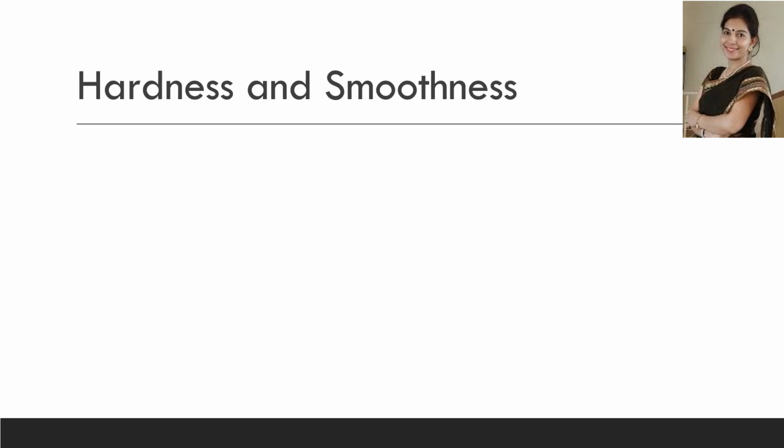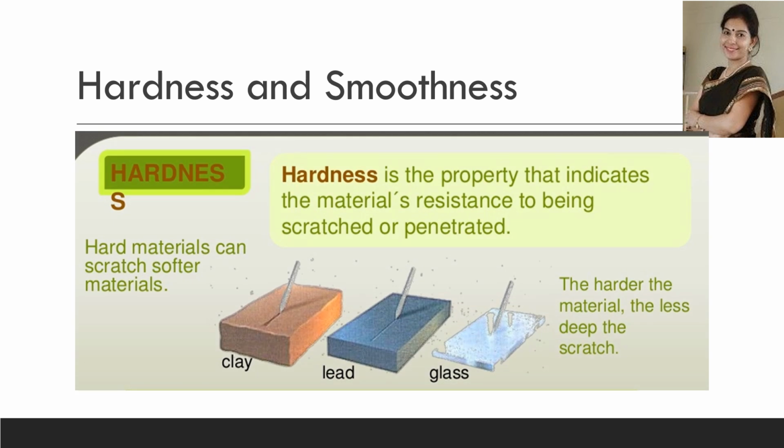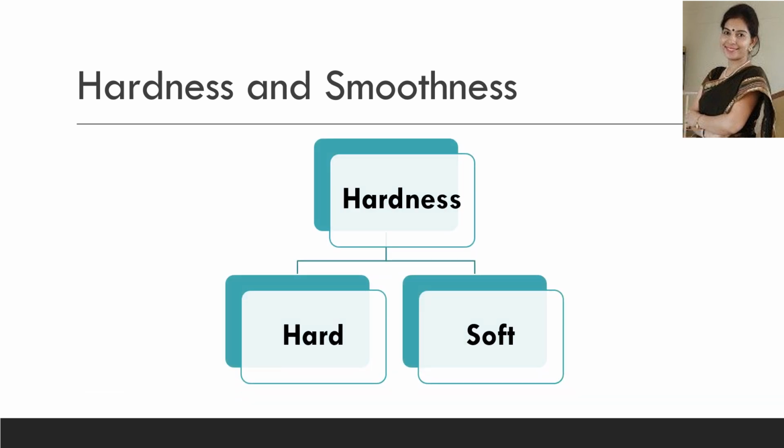Now our next property is hardness and smoothness. Materials can also be classified on the basis of hardness. So what is hardness? Hardness is the property that indicates the material's resistance to being scratched or penetrated or compressed. Materials that can be easily compressed or scratched are called soft, while materials that cannot be scratched and are difficult to compress are termed as hard. So on the basis of hardness, materials can be hard or soft.